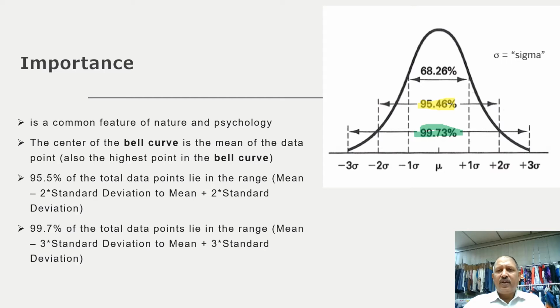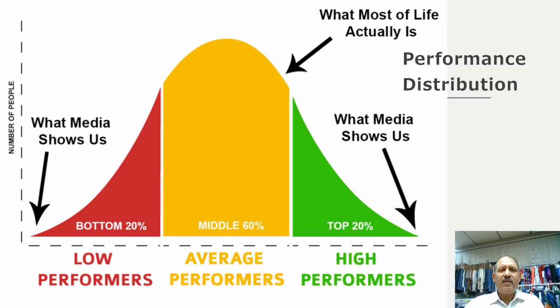And this is how it goes. 68% falls under plus minus 1 standard deviation. Those who are not from a statistical background can do some research on this on Google or go through some write-ups, and it's very easy to understand how it works in real life.